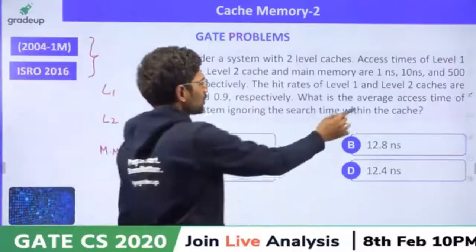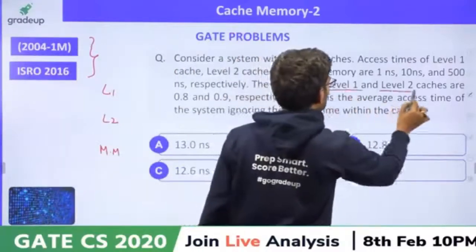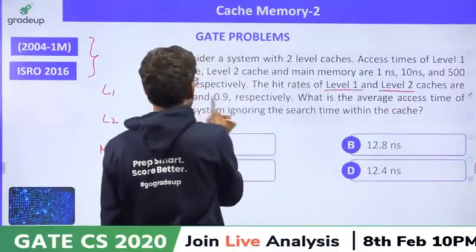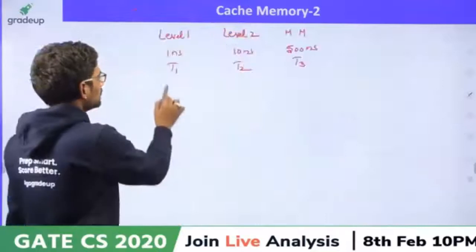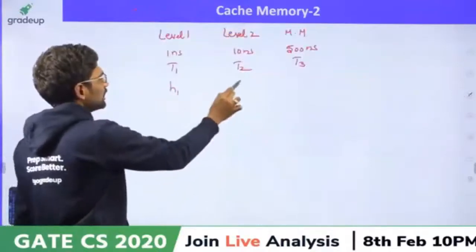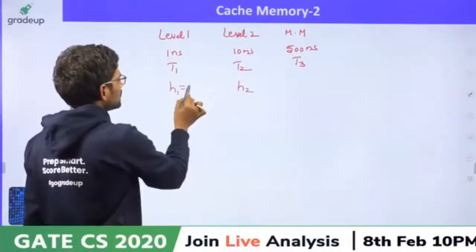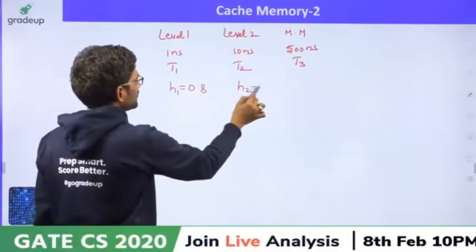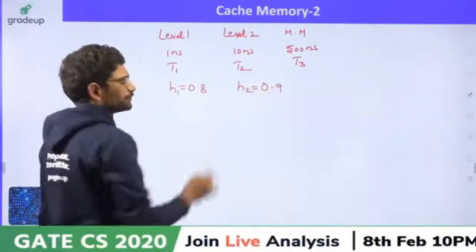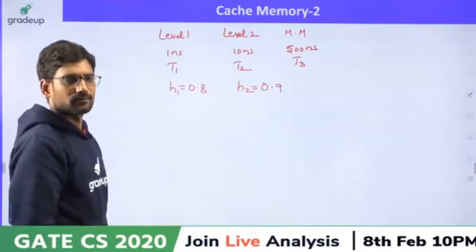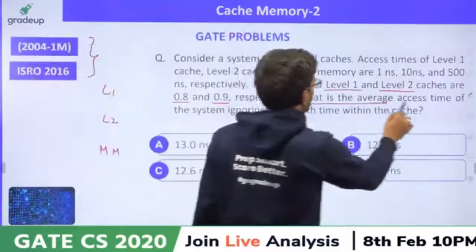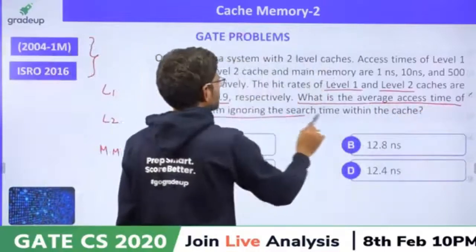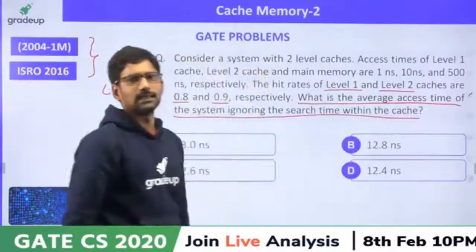The hit ratios of level 1 and level 2 are 0.8 and 0.9. So let me call them H1, H2. H1 is 0.8, H2 0.9. Then, what is the average memory access time, ignoring all the other delays?